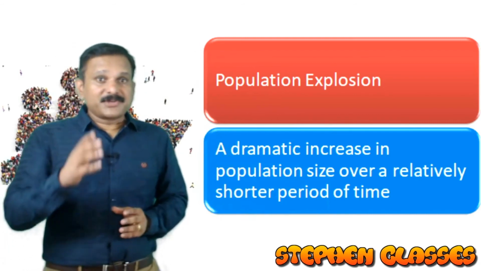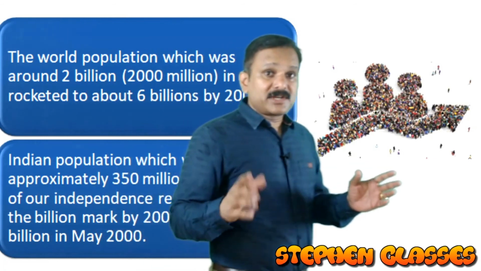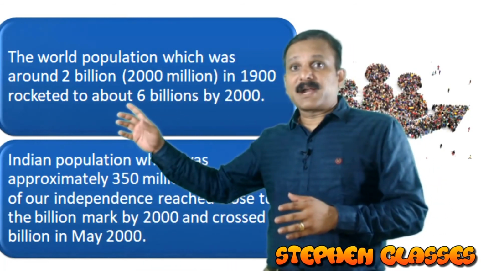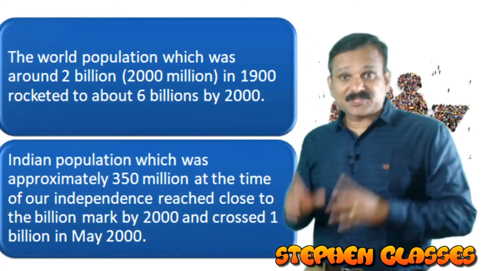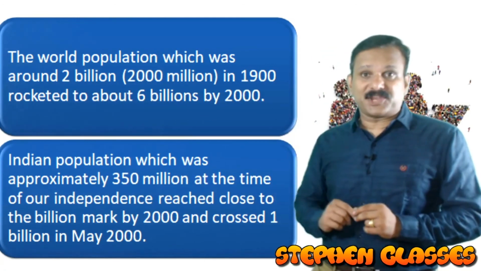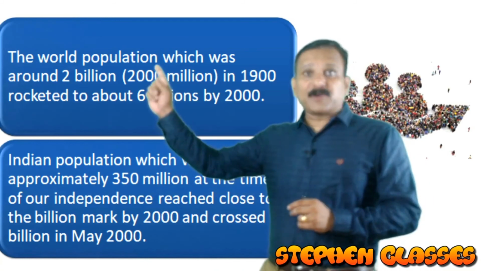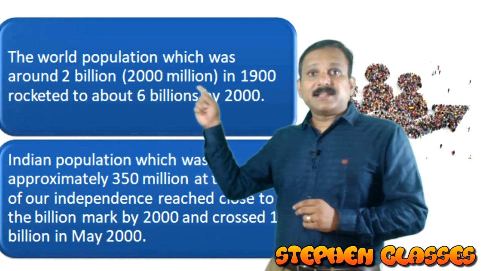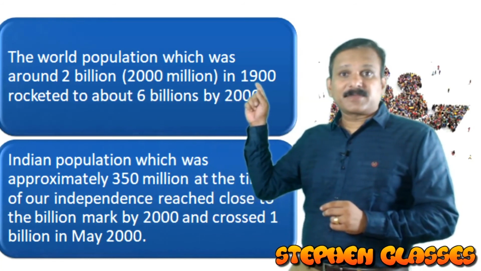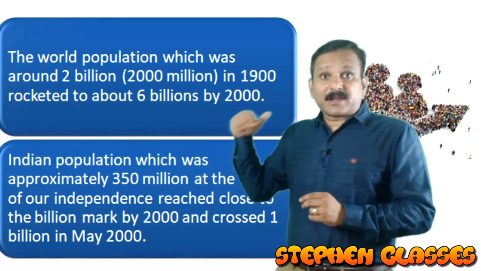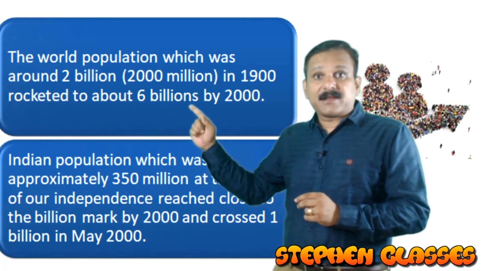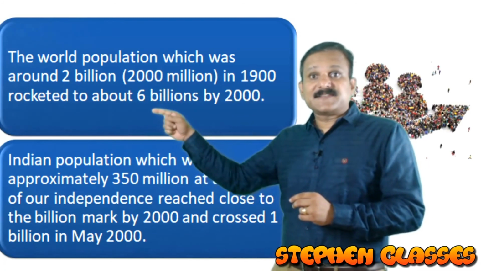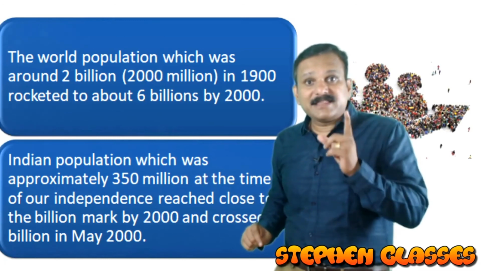Now we are going to talk about population explosion in the world and in India. First, let us consider the world population. The world population was only 2 billion in the year 1900, but it rocketed to 6 billion by 2000. So it increased three times.